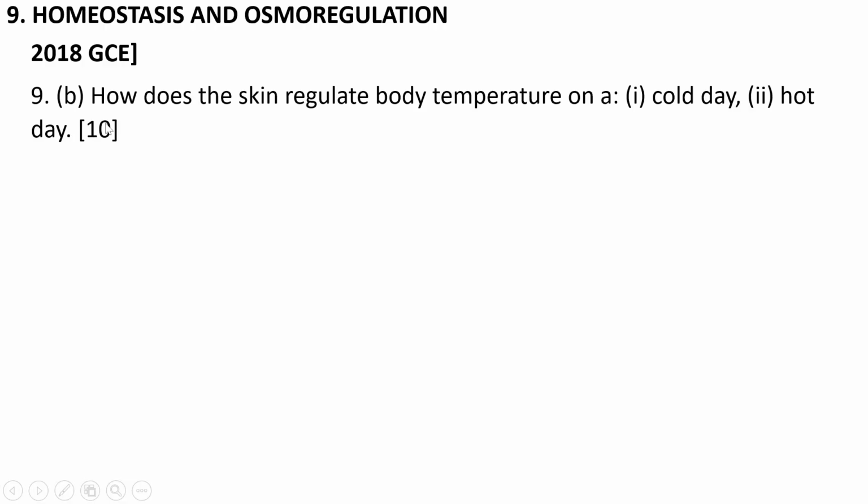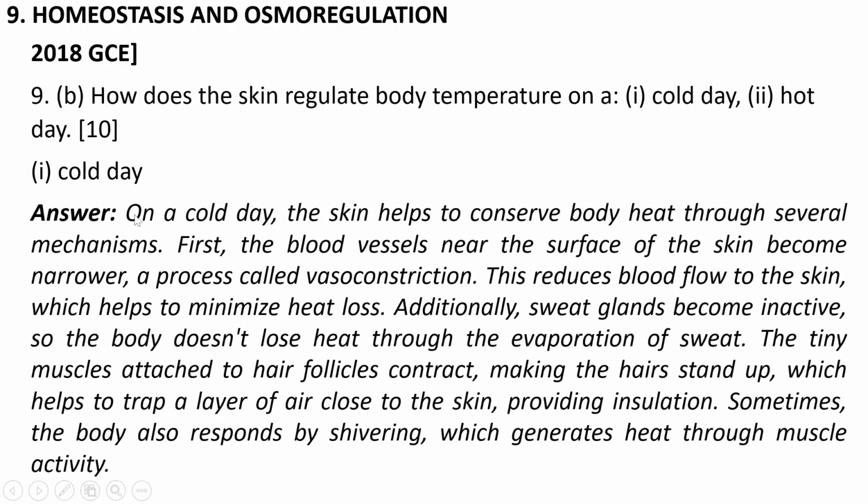So you explain how the skin regulates body temperature on a cold day and a hot day. So in answering on a cold day, you say on a cold day, the skin helps to conserve body heat through several mechanisms. First,